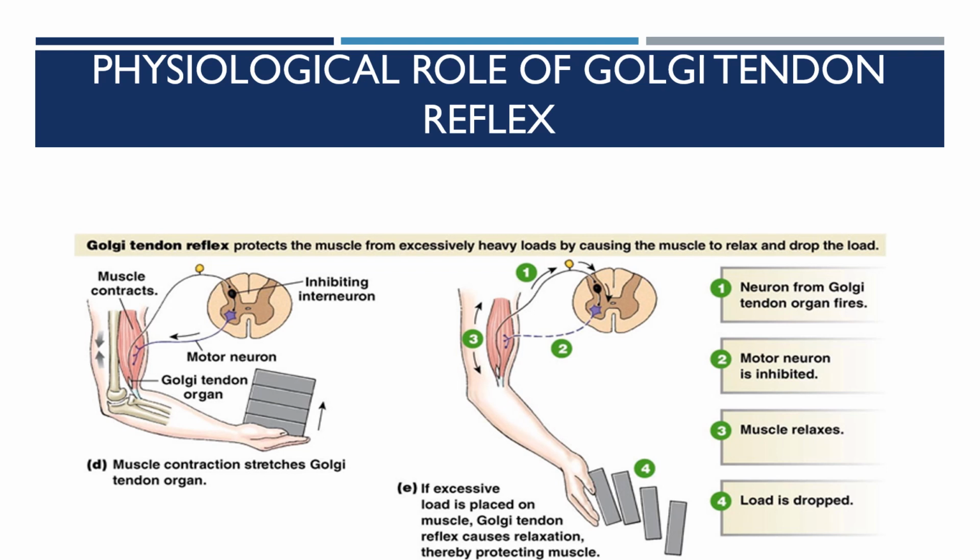Physiological role of the Golgi tendon reflex. So when the receptor in the Golgi tendon organ is fired, the afferent reaches the spinal cord and stimulates the inhibitory interneuron.